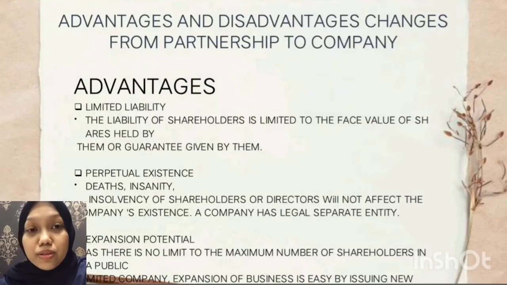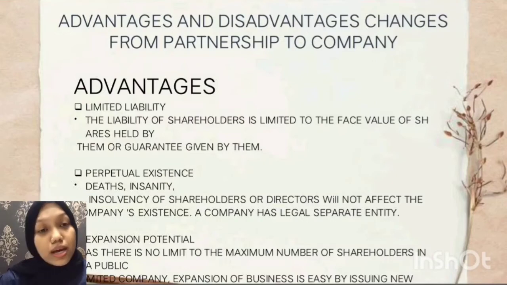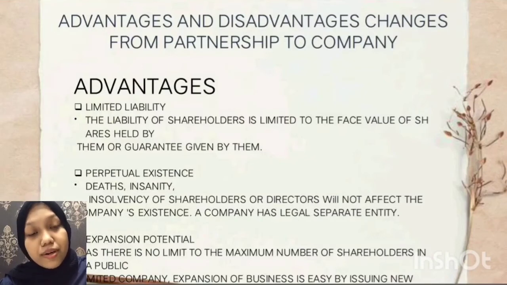The next one is perpetual existence. Death, insanity, and insolvency of shareholders or directors will not affect the company's existence. A company has a separate legal entity. Unlike a corporation, a partnership doesn't have perpetual existence. Death, retirement, personal bankruptcy, or insanity of any partner causes the dissolution of the partnership.